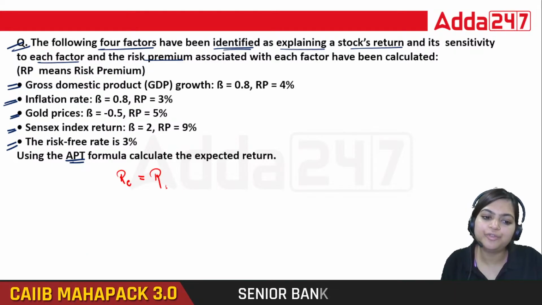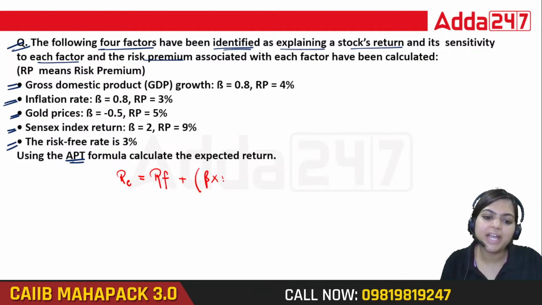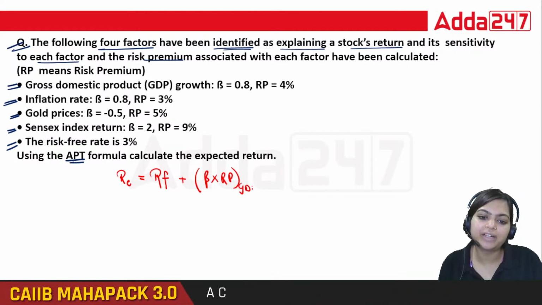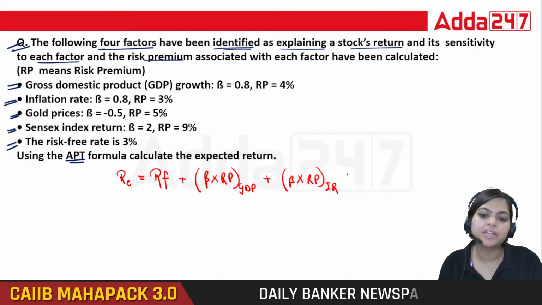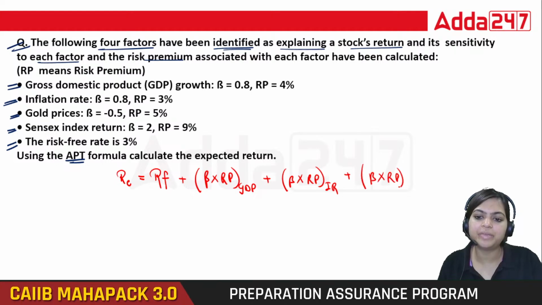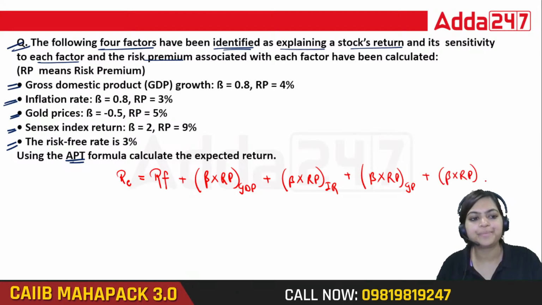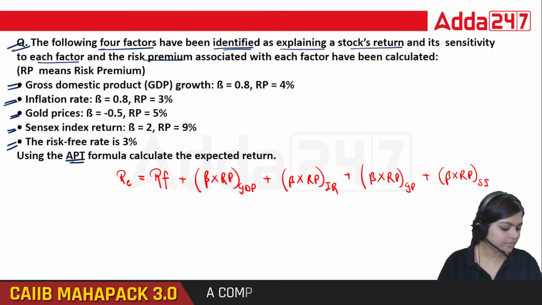So always ask for risk-free first, then for taking risk and comparing with beta. This is our first factor, then beta into risk premium of the second factor, plus beta into risk premium of the third factor, that is gold prices, then beta into risk premium of the Sensex index.